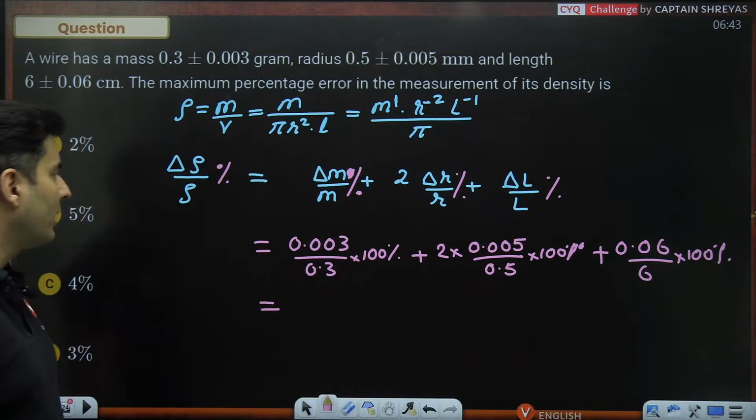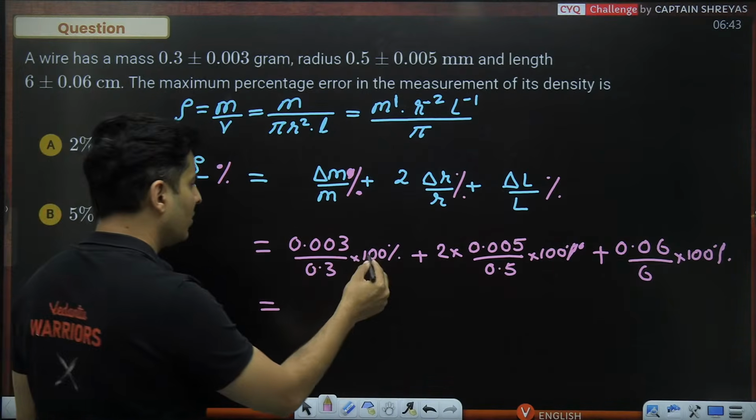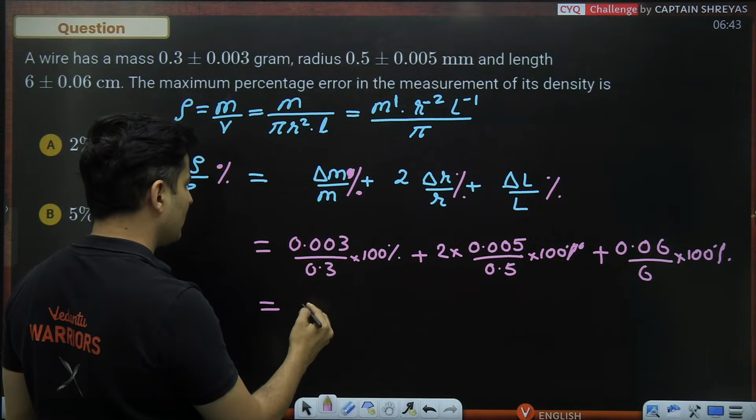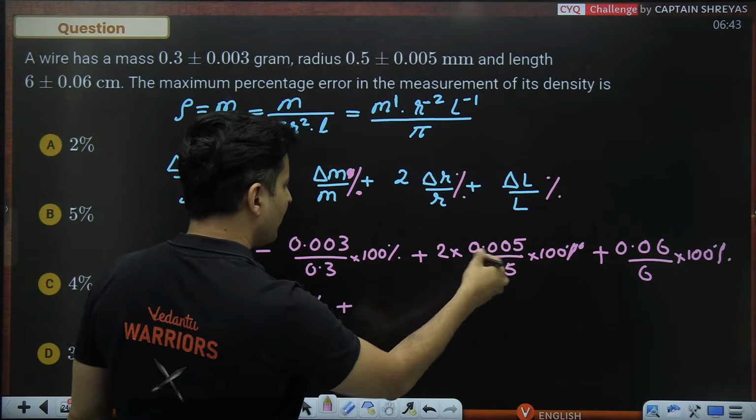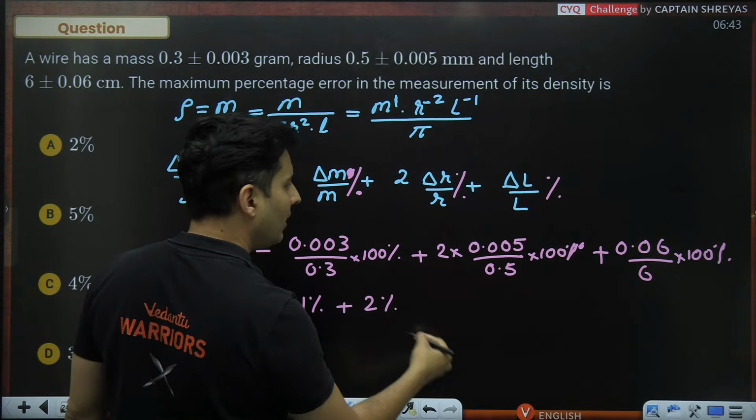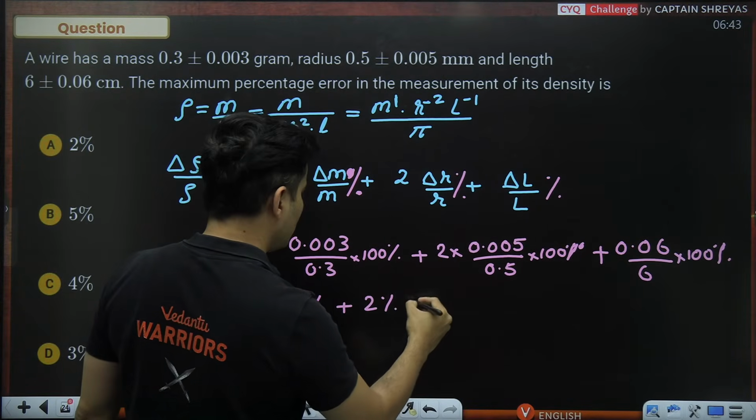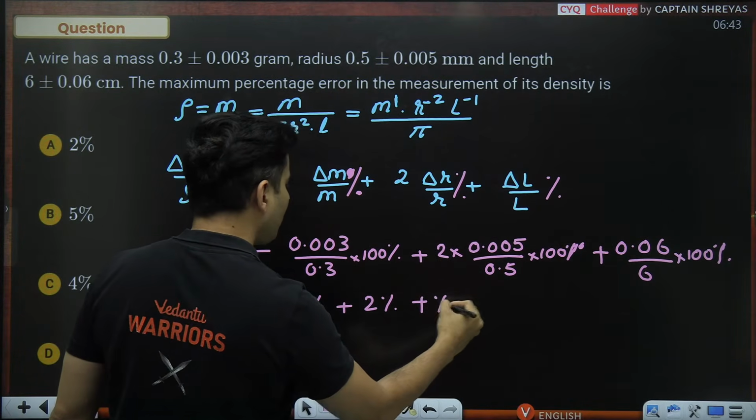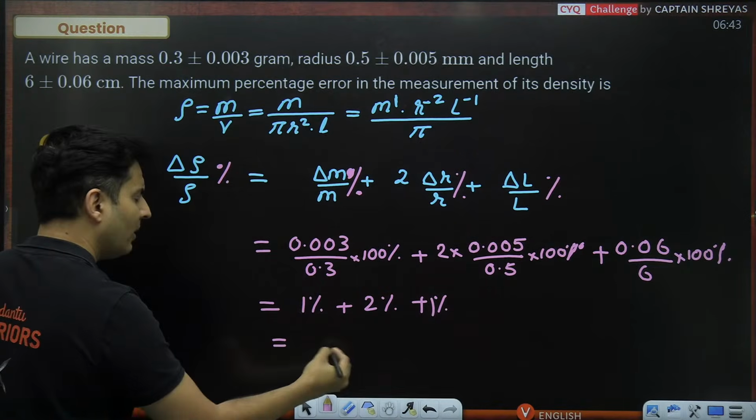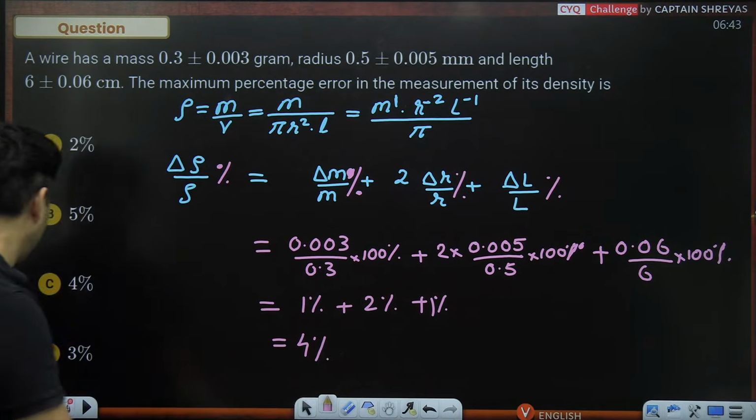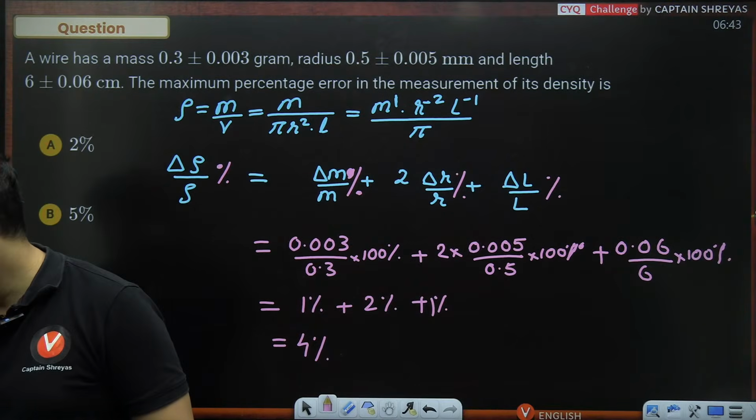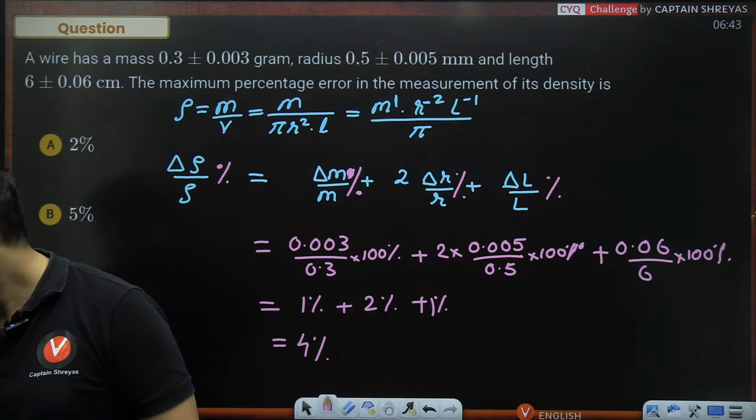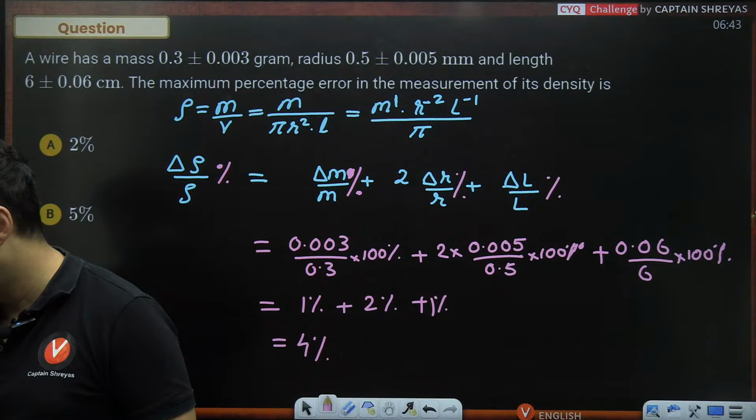Just check this out. What are you getting over here? Shift the two decimal places, and this will be just 1%. Then the 5 will cancel, just 2%, and that will be just again 1%. So 1%, 2%, 1% is 4%. So 4% error, which is option C. Perfect. There you go. Everybody got it? Very nice. Amazing.